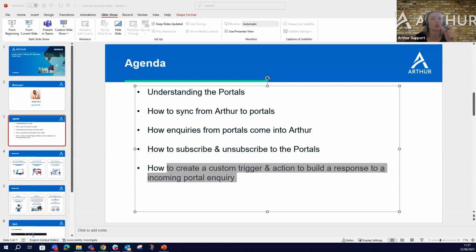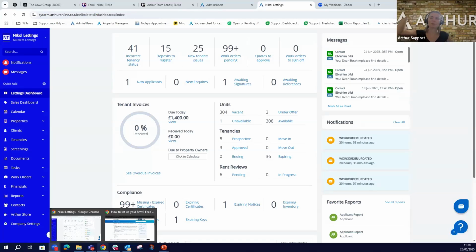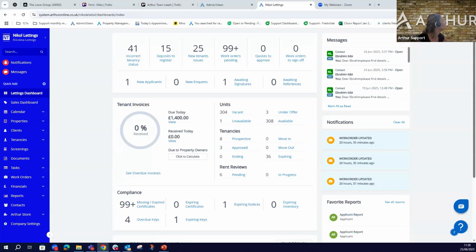Lovely. Are you trying to connect RMV3 for your own website? Yeah. Perfect. So we have information about that on the knowledge base. Let me bring it up for you. Bear with me. Also, guys, apart from the RMV3 tool that you can use to integrate with your website, you can also do it via API. That's another story. It's totally up to you how you want to do this. Bear with me. How to set up your RMV3 feed.